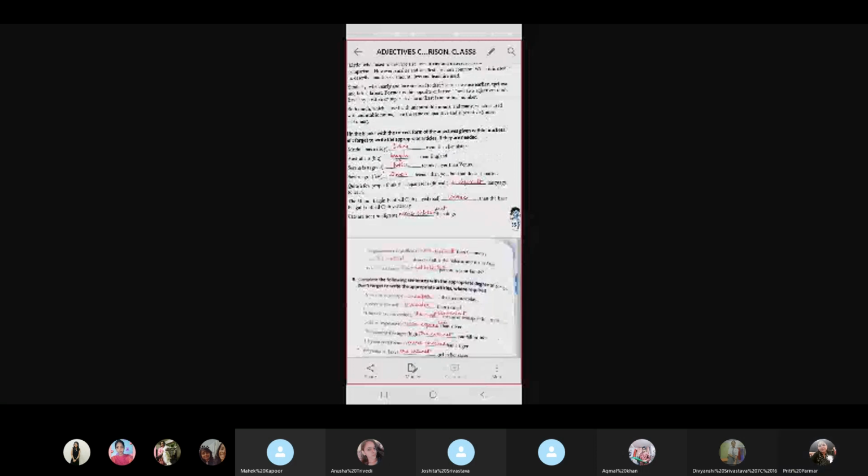Number eight, trigonometry is more difficult than geometry. More difficult. Number nine, the hottest desert of all is the Sahara and it's in Africa. The hottest, the in capital T and hottest. It is telling you the superlative form. Number 10, who is the most talkative person in your family? The most, superlative degree, talkative.